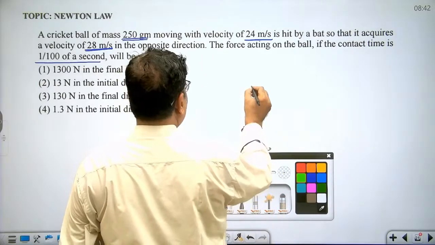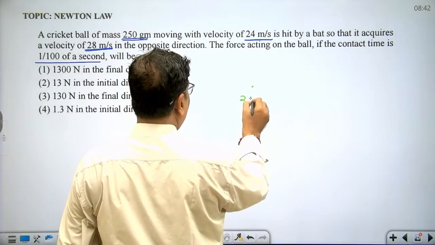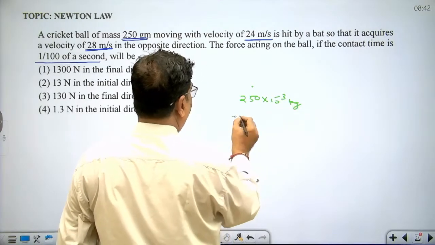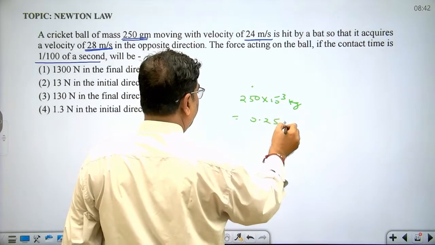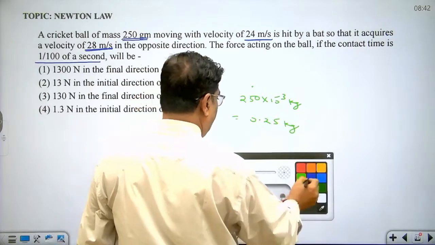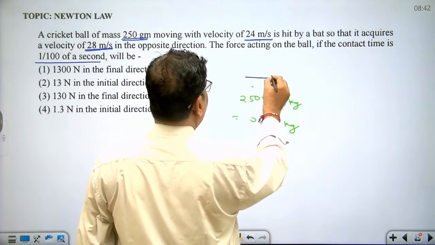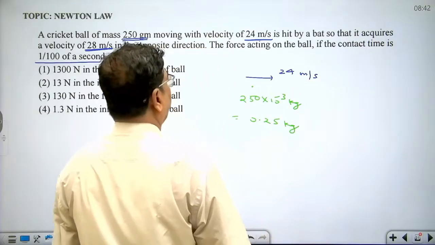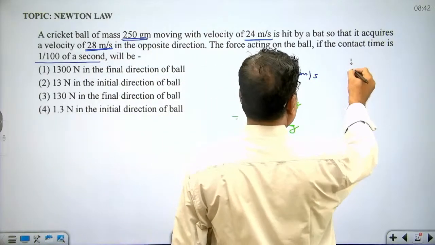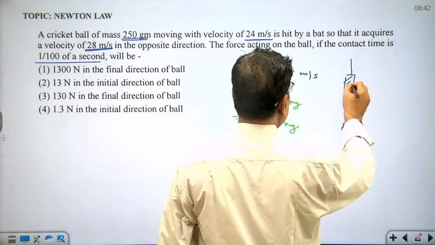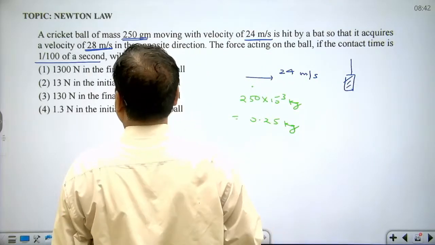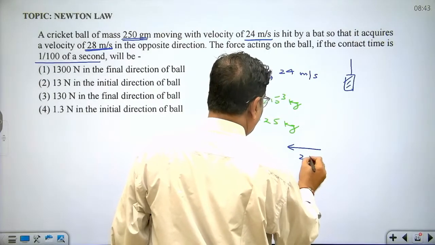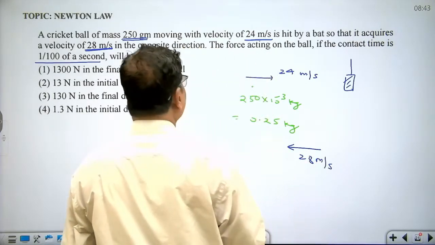The ball of mass 250 gram, 250 into 10 power minus 3 kilogram, means this is 0.25 kilogram. The ball is moving with velocity 24 meter per second. When it is hit by a bat, it acquires a velocity of 28 meter per second in the opposite direction.